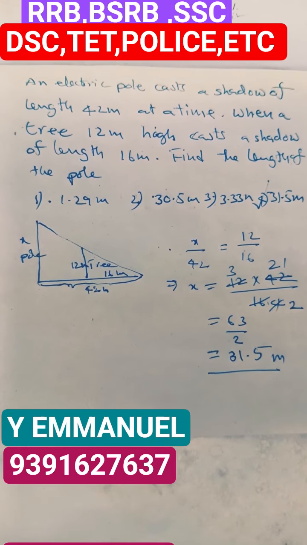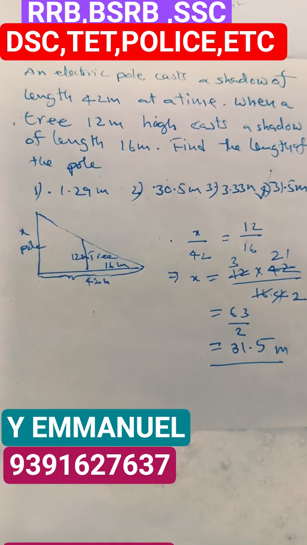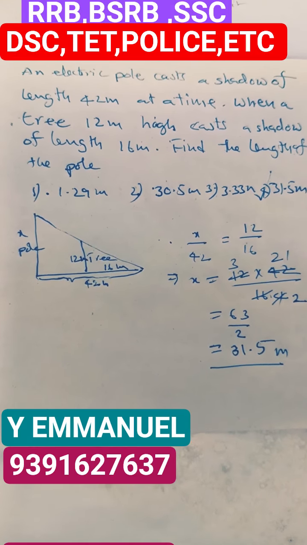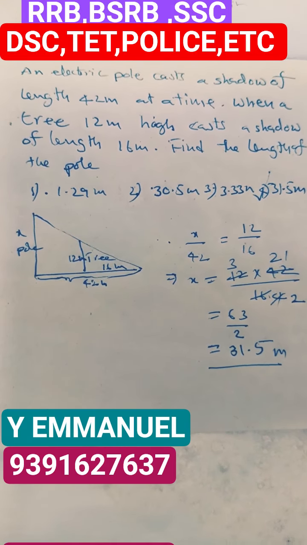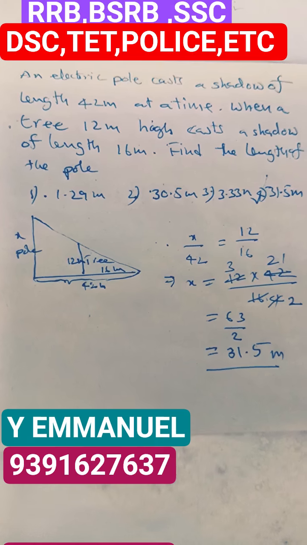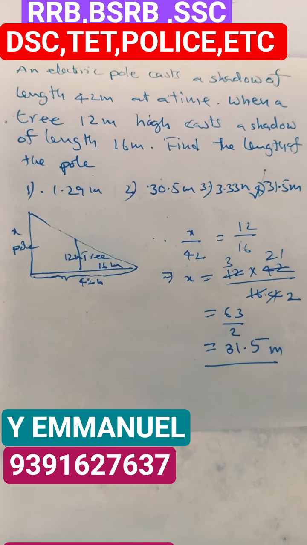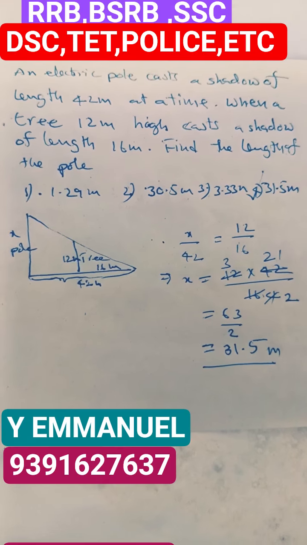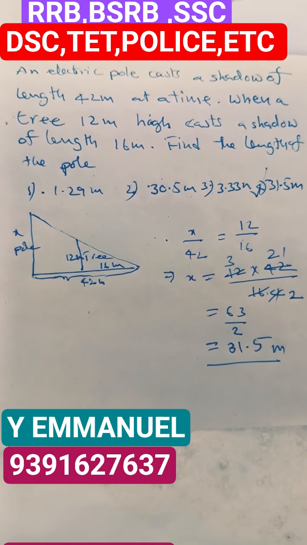అదే ఫిగర్ చూసినట్లయితే x is height of the pole. Next height 12 meters. Height of the tree. Height of the tree యొక్క shadow 16 meters. Pole shadow 42 meters. దగ్గర ఉన్న ఫిగర్ రేషియోలు చూసినట్లయితే x/42 = 12/16 అవుతుంది.